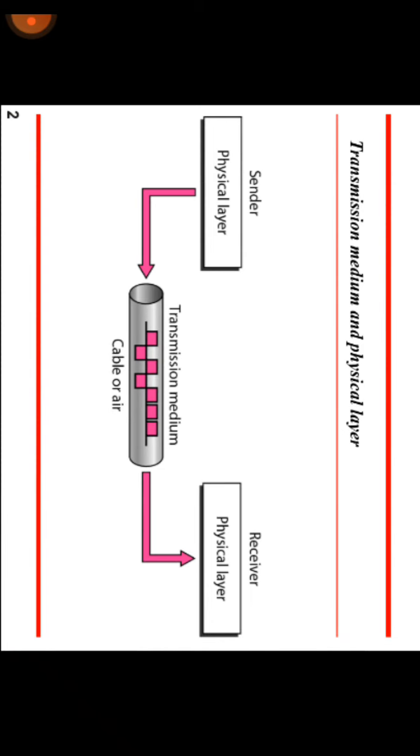So here I have shown the transmission media and the physical layer. It comes under the category of the OSI physical layer. First there is a sender and there will be a receiver, and in between them there is a transmission medium. This is the channel between the sender and the receiver. It may be a wire, cable or air medium, whatever it may be. So it is a transmission medium.